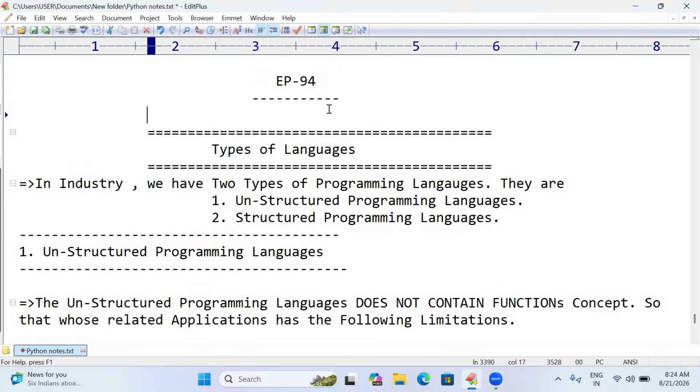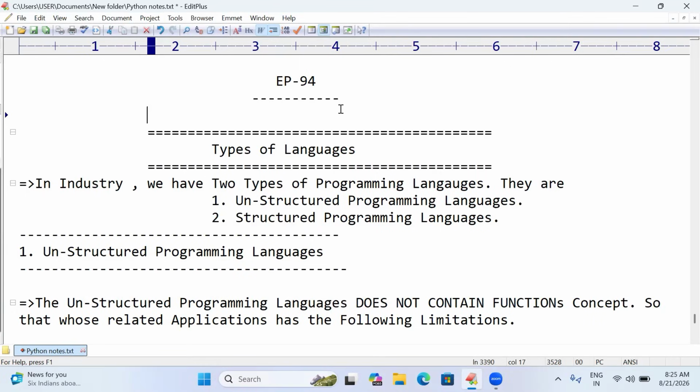In today's episode, we are going to enter into a new chapter that is functions. So we have completed the first chapter called data types, the second chapter called operators and expressions, and the third chapter, flow control statements, and we are entering into this new chapter that is functions. In this chapter we are going to discuss what is function, how we can declare it, and all.